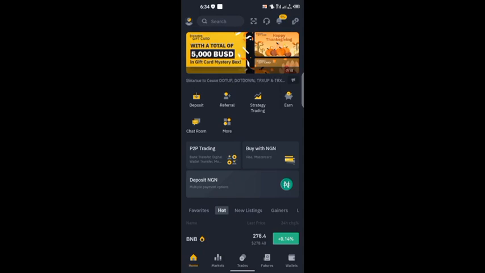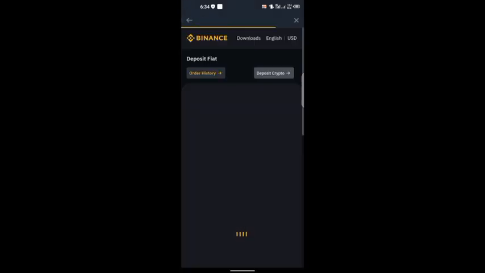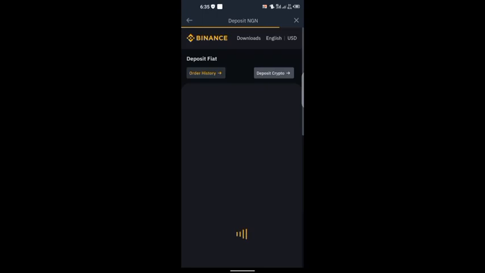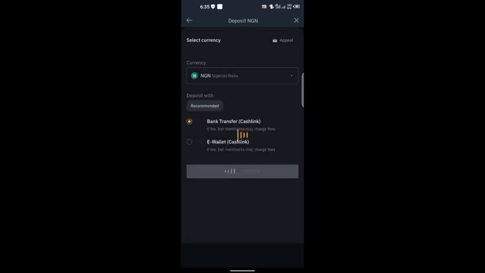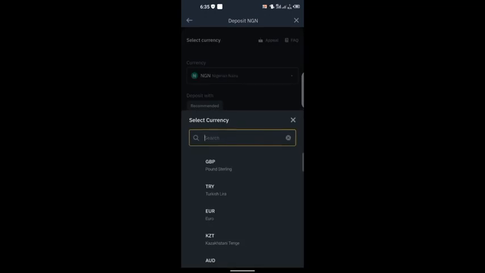Okay, so click on deposit NGN on your home tab. You wait for it to load. Okay, and here we are. All right, so the default is okay for me, but for Nigerians, of course, you want to deposit naira.